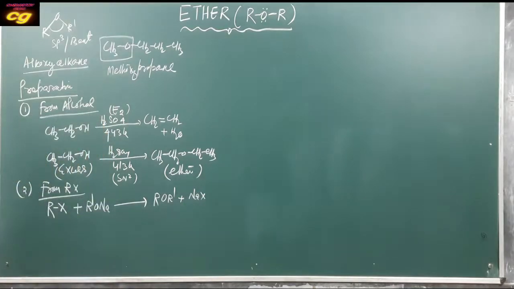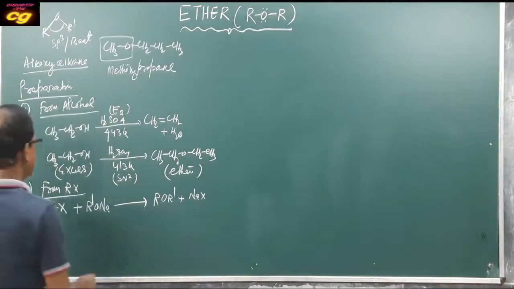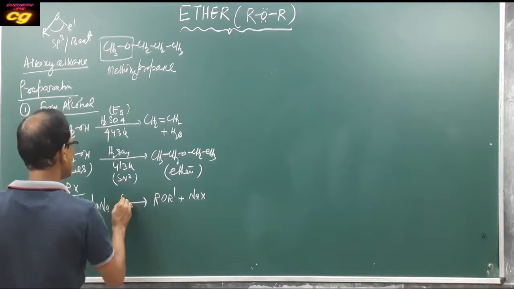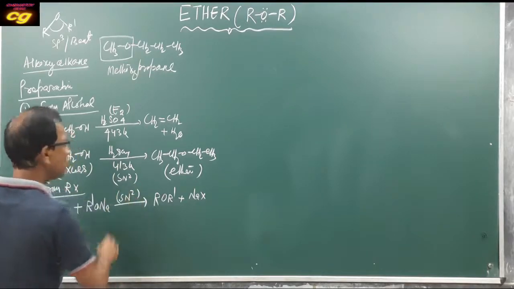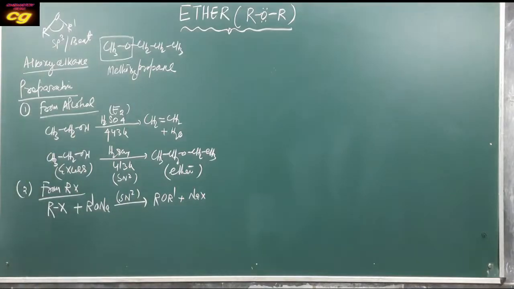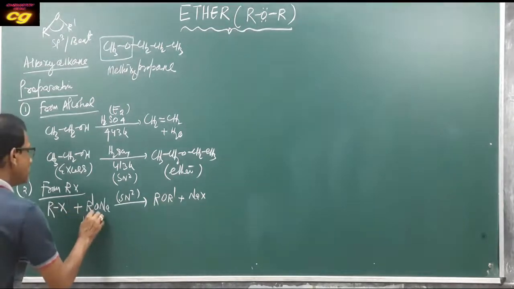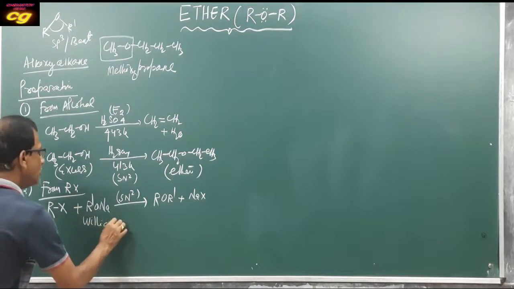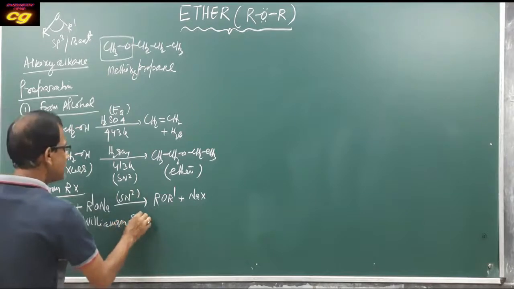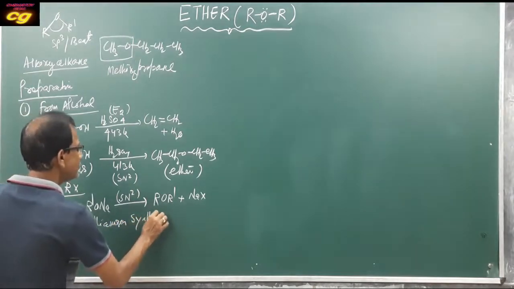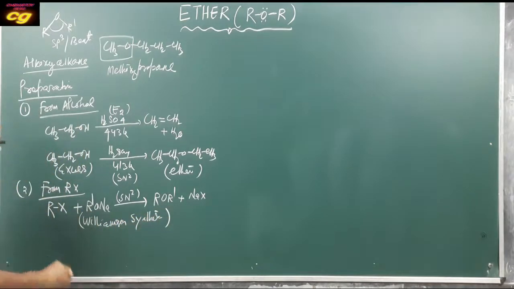This reaction is an SN2 substitution mechanism, and this reaction is called Williamson synthesis. This is an important main reaction.